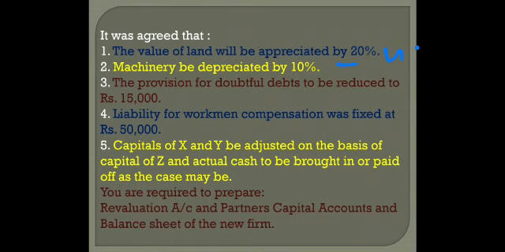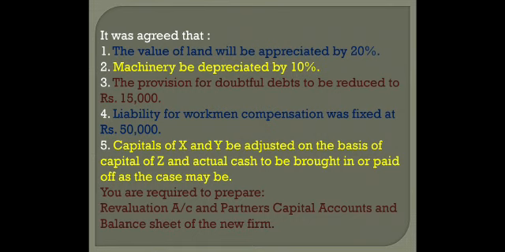Then third, you should read very carefully. The provision for doubtful debt to be reduced to rupees 15,000. Earlier, you know it was 20,000. The question says reduce this liability to 15,000. So it becomes a gain for me, children. Because I don't need the reserve for 20,000. I want to reduce it to 15,000. So 5,000 is a gain for me.